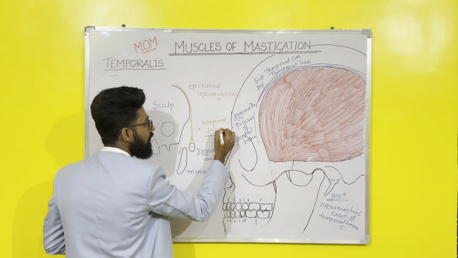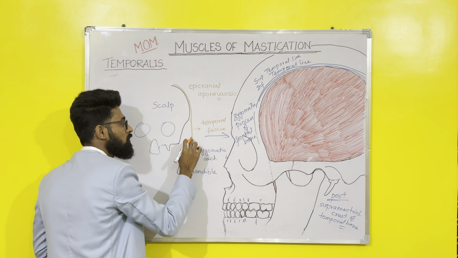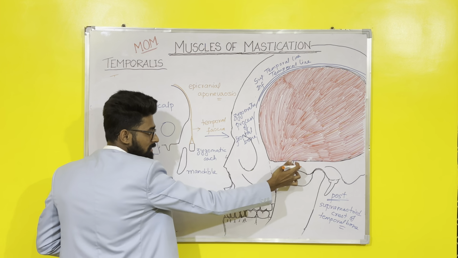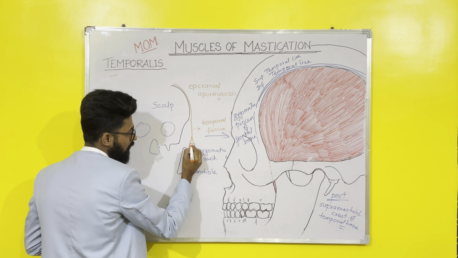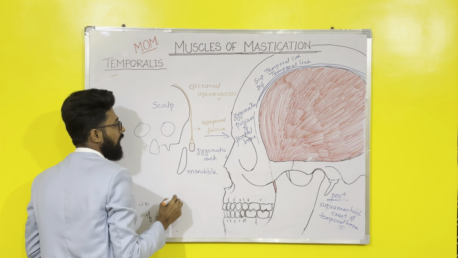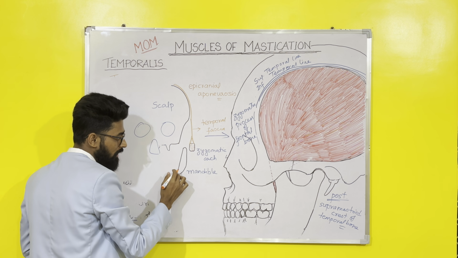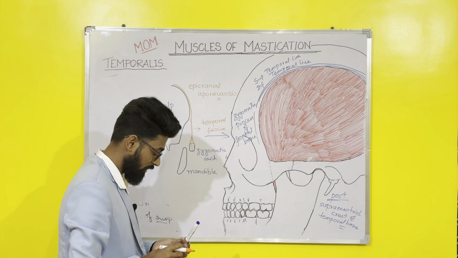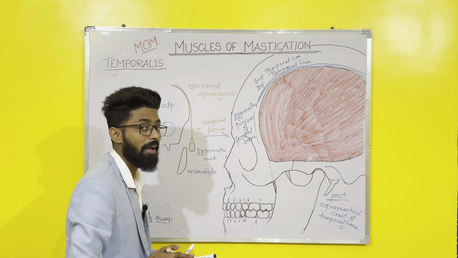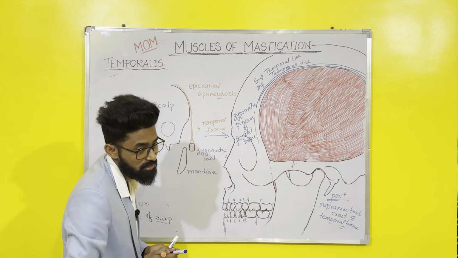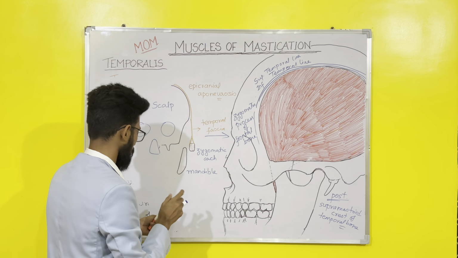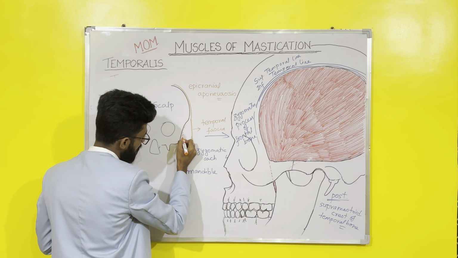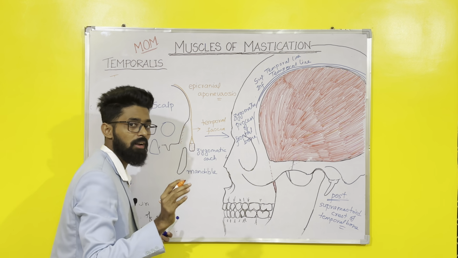Now temporal fascia again divides into 2 parts and then it is joined to the zygomatic arch. This is the zygomatic arch, a cut section of the zygomatic arch, and this one is the cut section of the mandible. Now what we studied, the temporal fossa is a fan-shaped depression on the lateral surface of the skull. This depression is nothing but the temporal fossa.